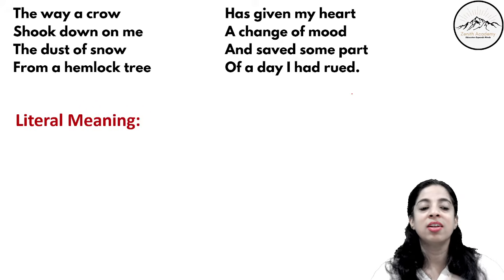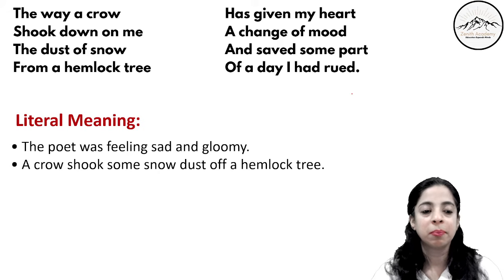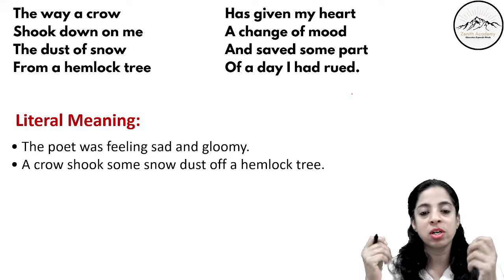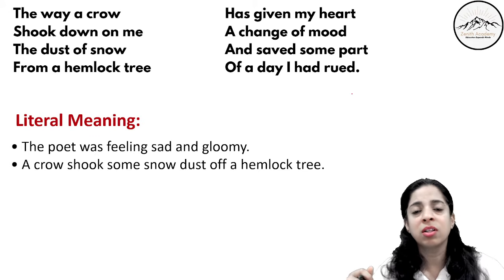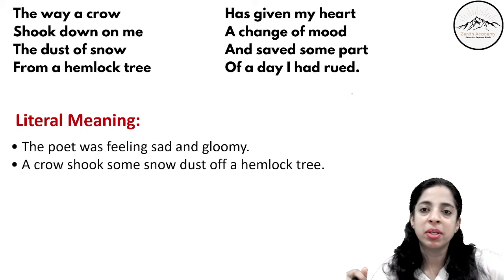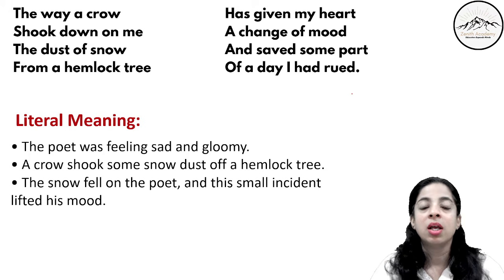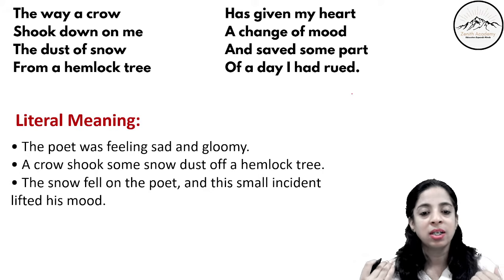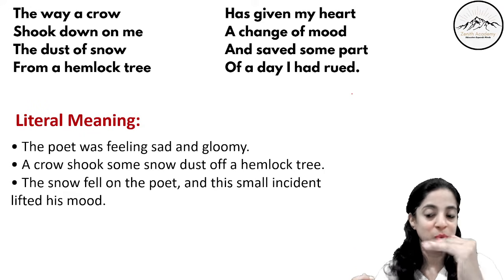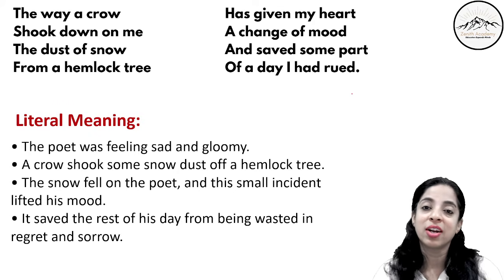So let's understand the literal meaning of these lines. The poet was feeling sad and gloomy. Then a crow shook some snow dust off a hemlock tree. So when the crow sat there or maybe flew away, at that time he shook some snow dust off a hemlock tree. The snow fell on the poet. Now when the crow shook this dust, it fell on the poet, and this small incident lifted his mood. It saved the rest of the day from being wasted in regret and sorrow.